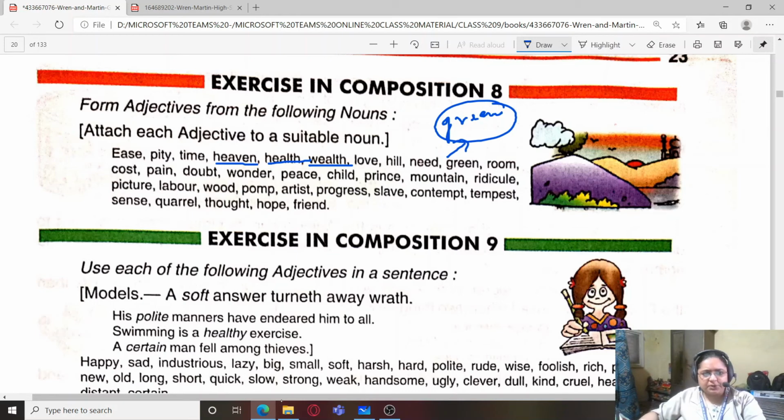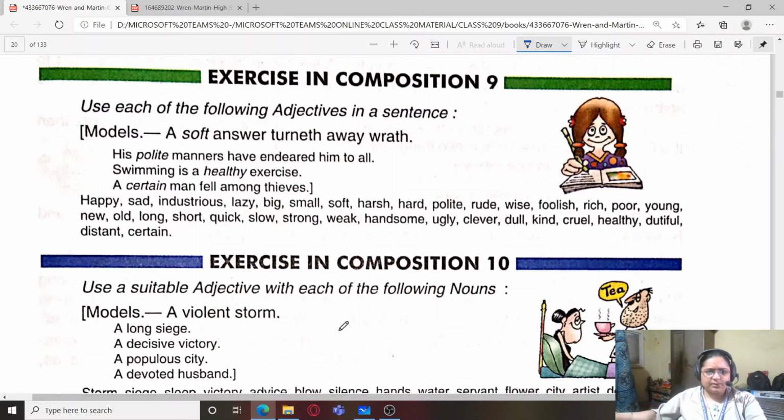Pain, painful. Doubt, doubtful. So this way you can form adjectives from nouns and also form sentences with them. Same way you can see some more adjectives. When you get adjectives, you just have to form sentences with them.